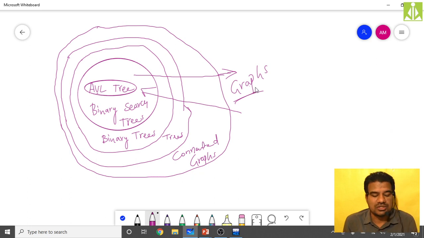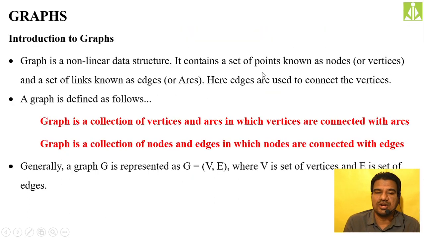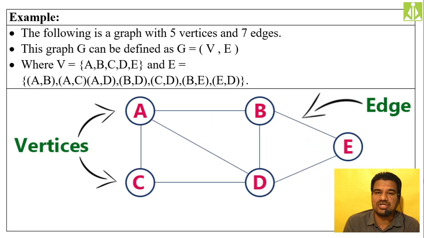Hopefully you understood. So quickly we go to our slides and see the introduction to graphs. We had the definitions and how we show a graph in mathematical notation. We said G equals (V, E), where V is the set of all vertices and E is the set of all edges.